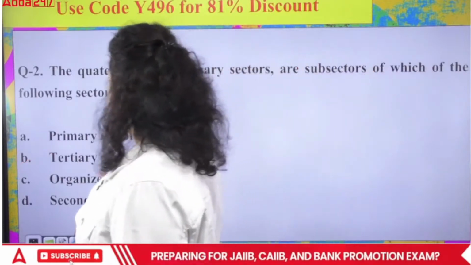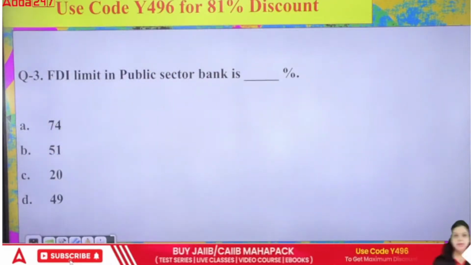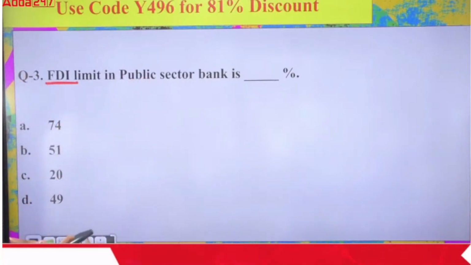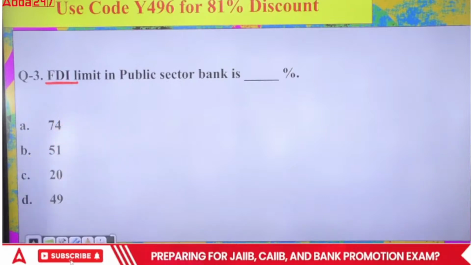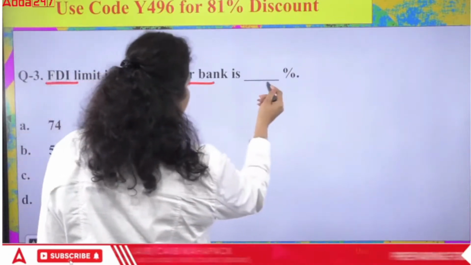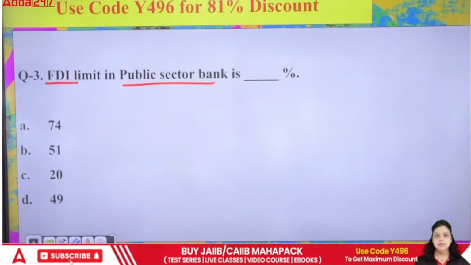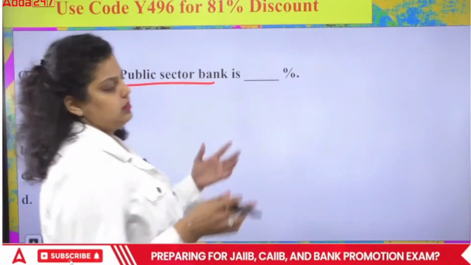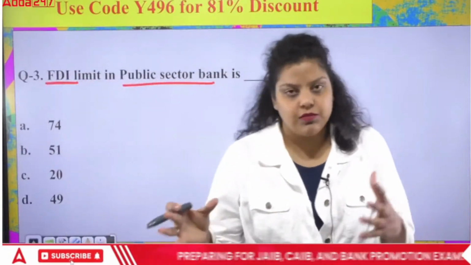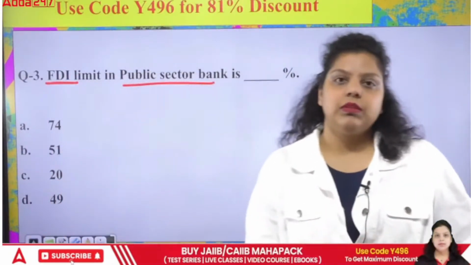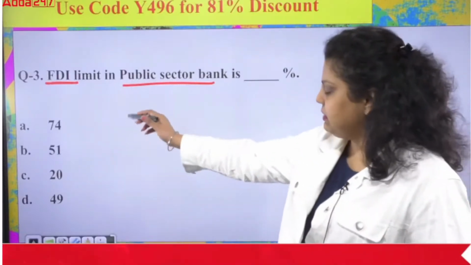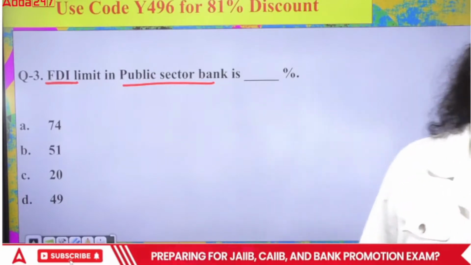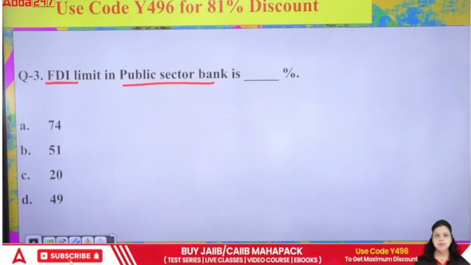Okay, now next. The third question is talking about the FDI limit. What is FDI? Foreign direct investment. When a foreign company wants to invest in an Indian company, that is known as FDI. So the FDI limit in public sector banks is dash. How much percentage has been allowed by the Government of India, the Ministry of Finance, that foreign companies and foreign banks can invest in an Indian public sector bank? Is it 74%, 51%, 20% or 49%? In case of a public sector bank, what is the FDI limit?